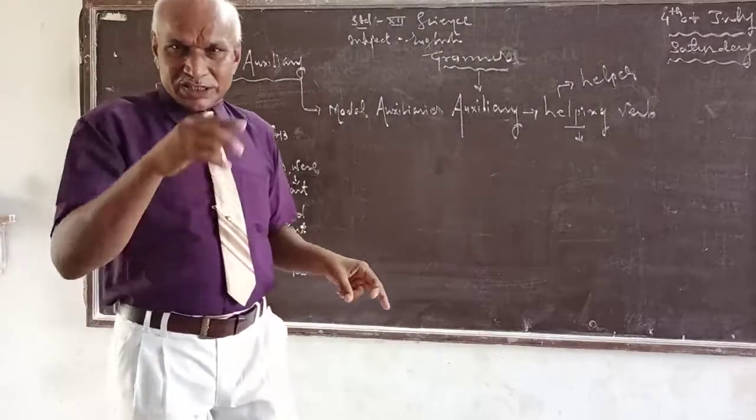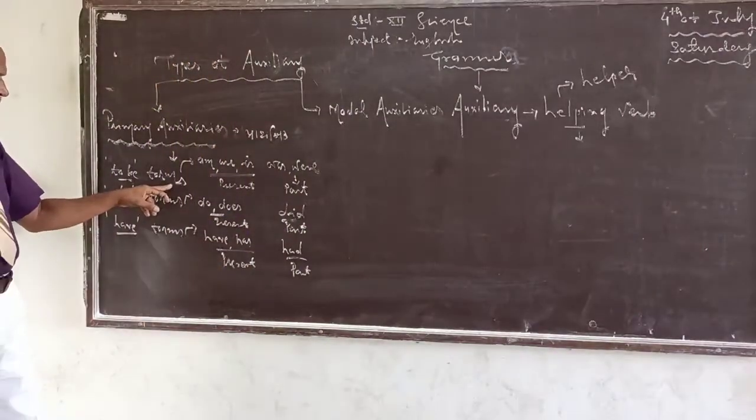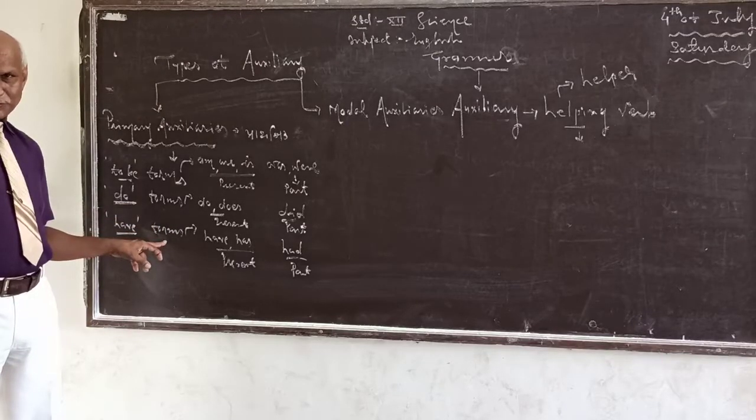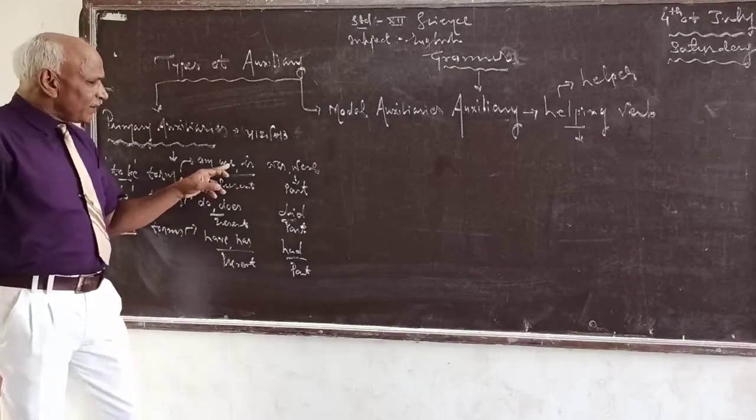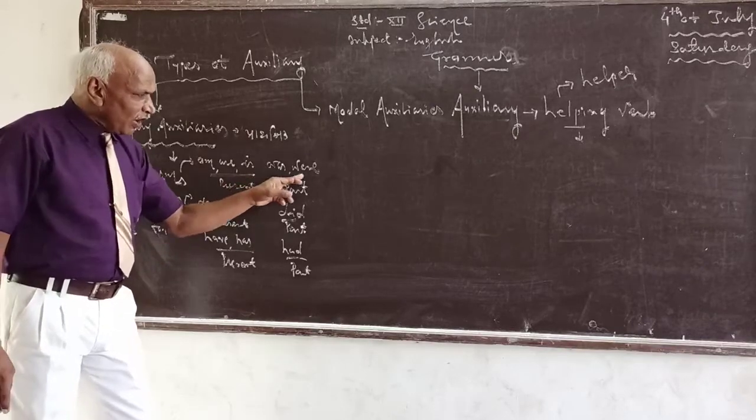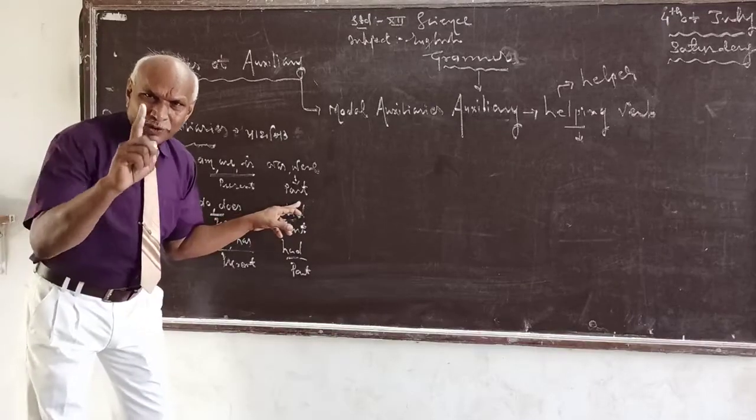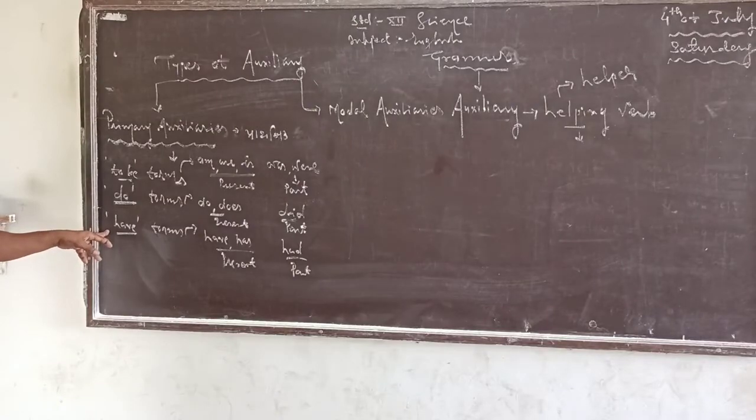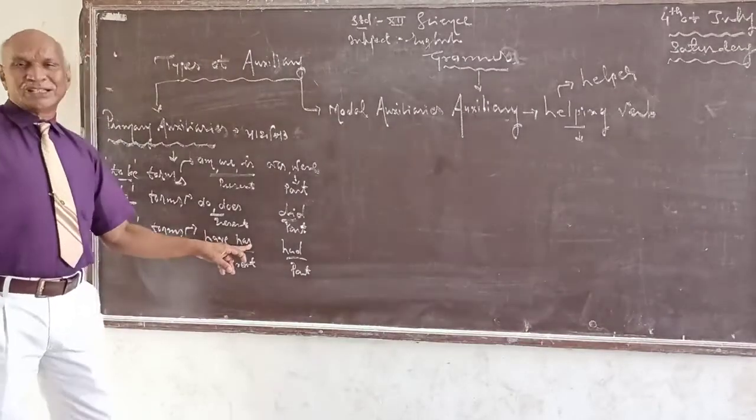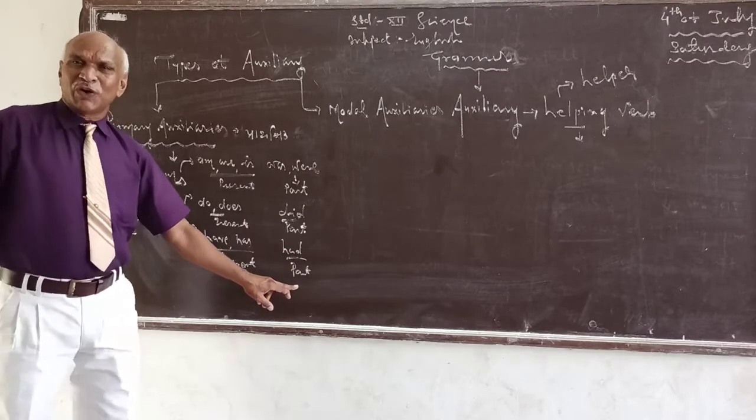Primary auxiliaries, they include to be forms, do forms, and have forms. To be means am, are, is, present form. Was, were, past form. Is it clear? Okay. Third, have forms. Have forms means have, has, present form. Had, past form. Okay?